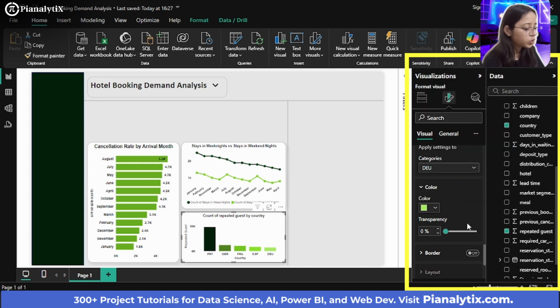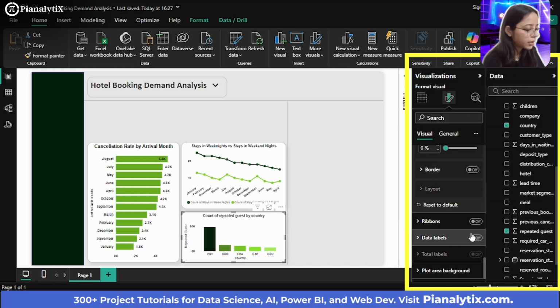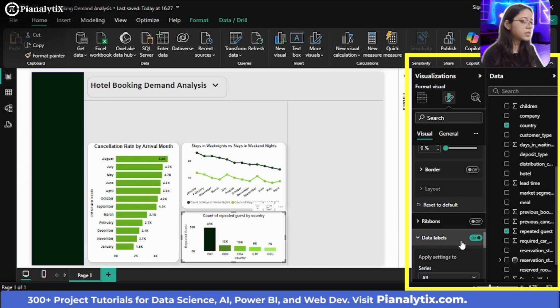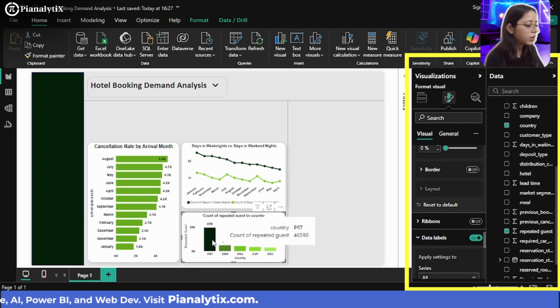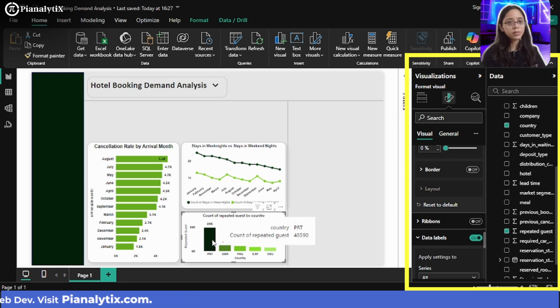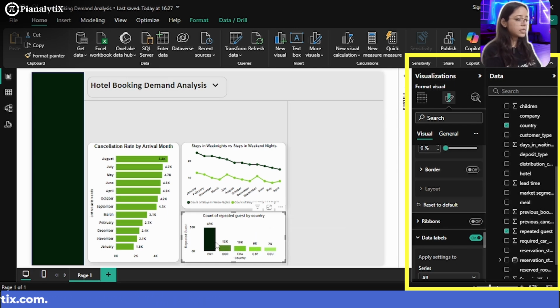And if you want to show the markers also, data labels, you can click here or you can switch the data labels on. And with this, you can see that the count of repeated guests for country Portugal was around 48,000, and similarly for other countries, these were the count of the repeated guests.